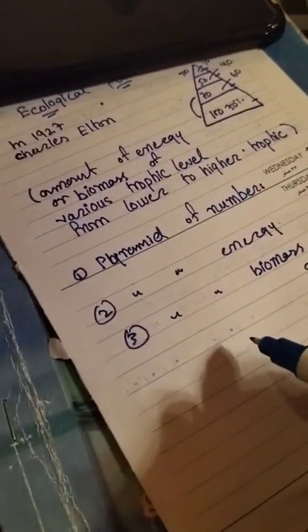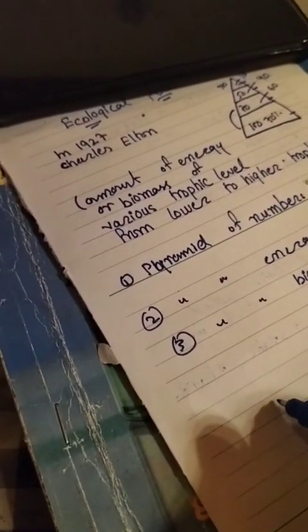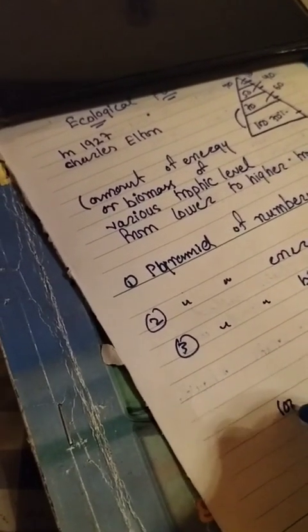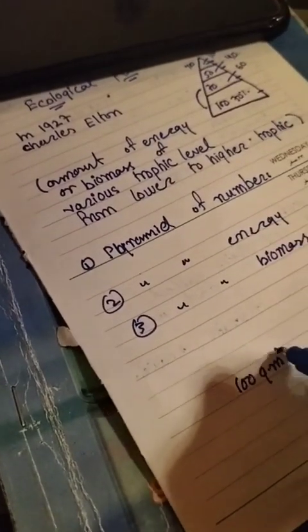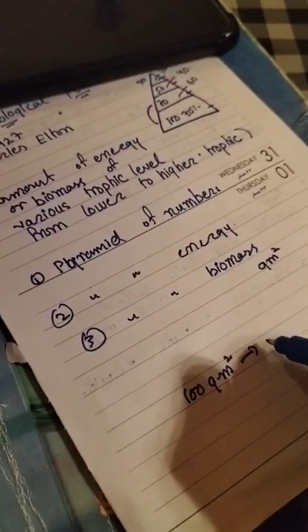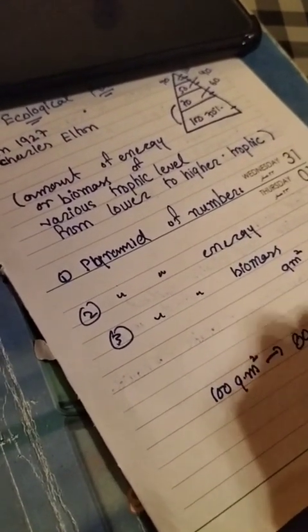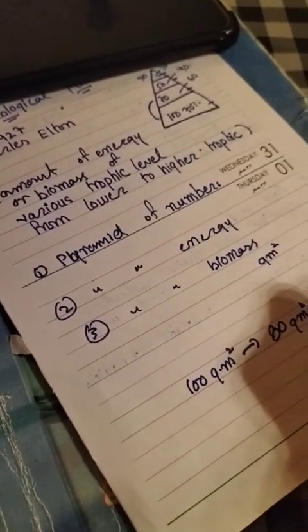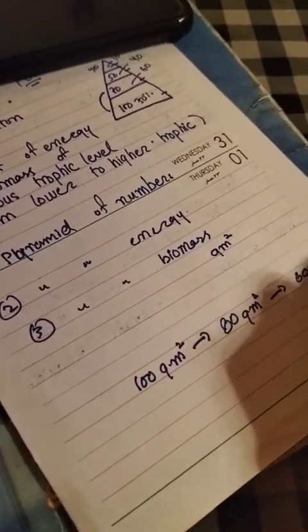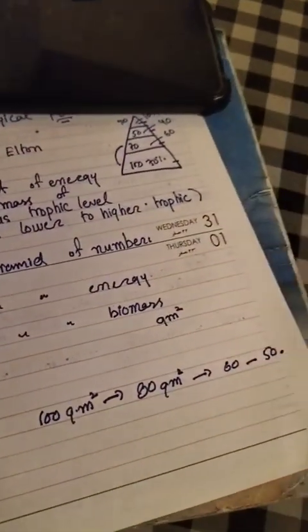If the first organism is 100 gram per meter square, at the next trophic level it becomes 80, then 60, then 50. So this is called the ecological pyramids.